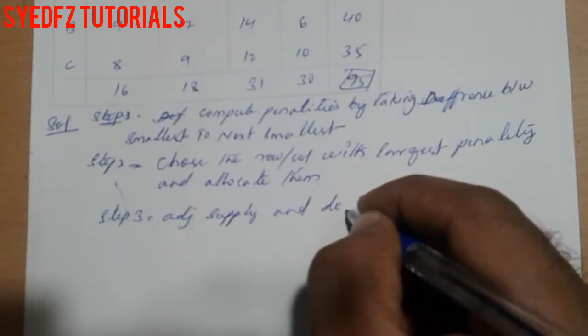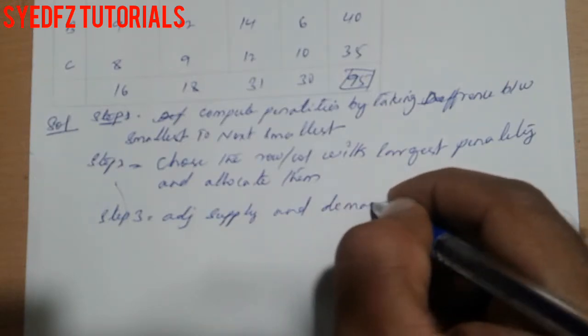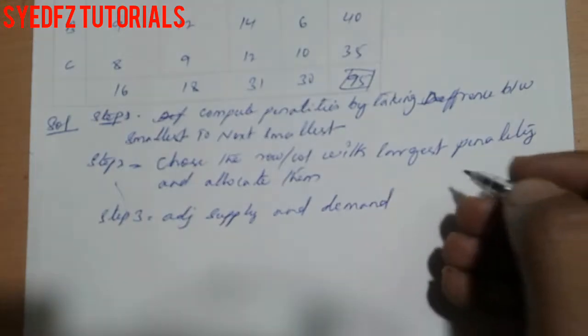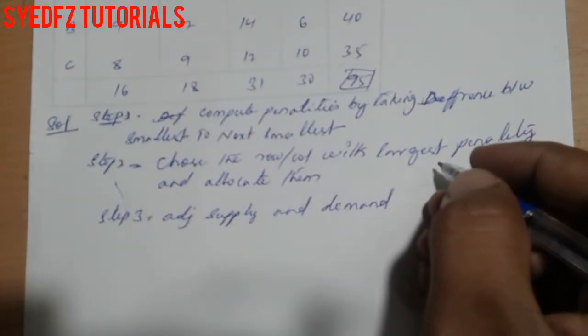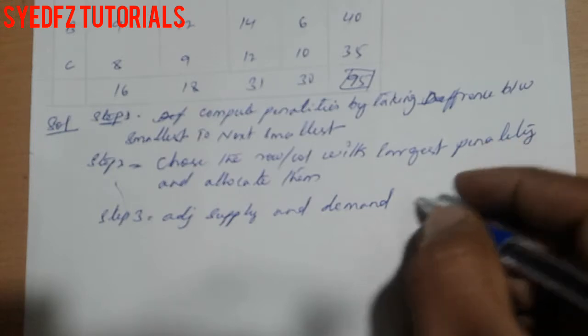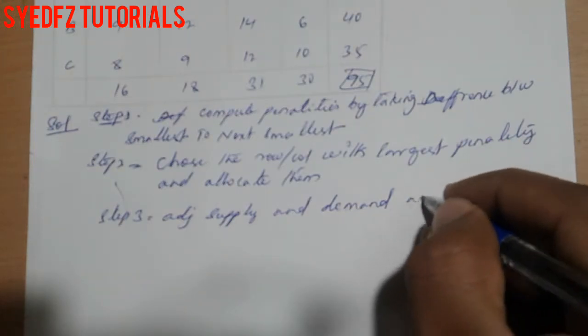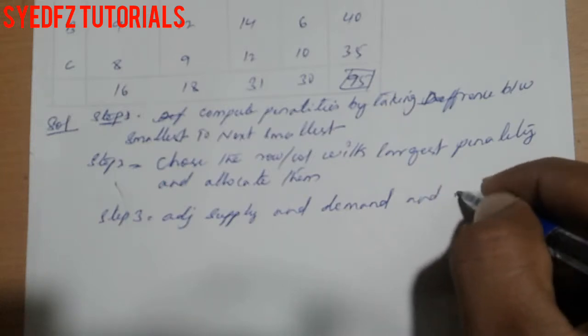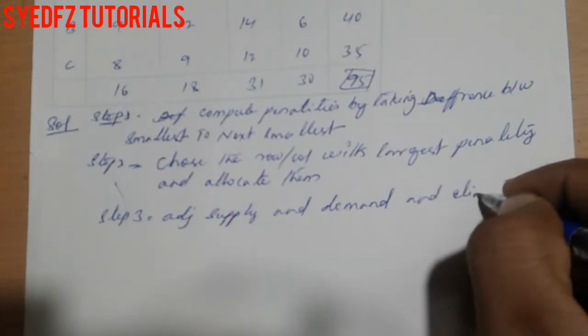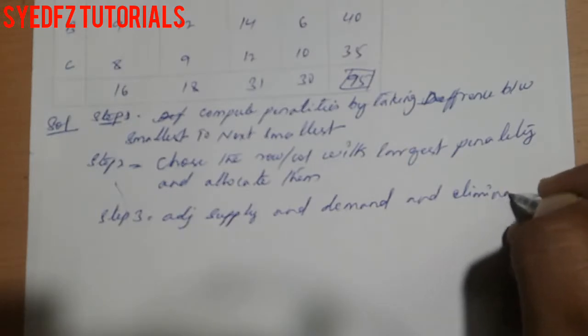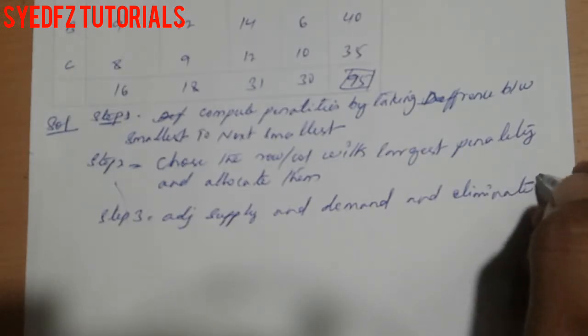We have to adjust supply and demand when we allocate. If the demand is over or the supply is over, we have to eliminate them.